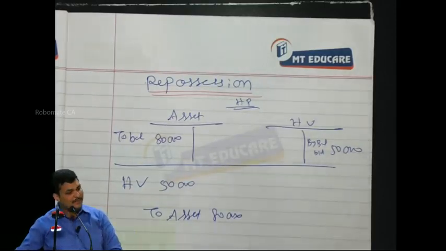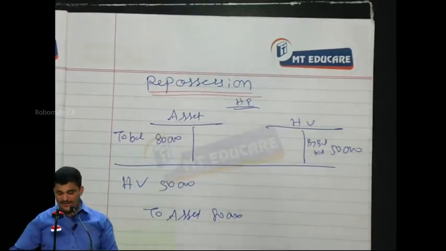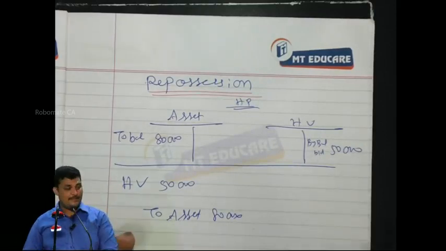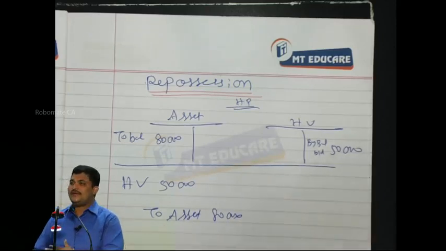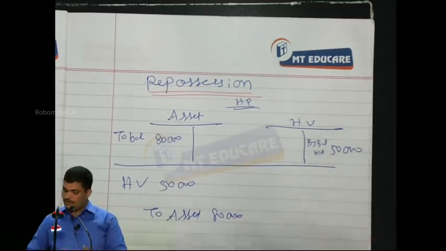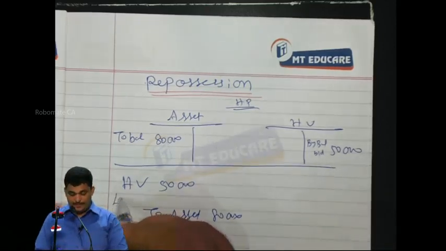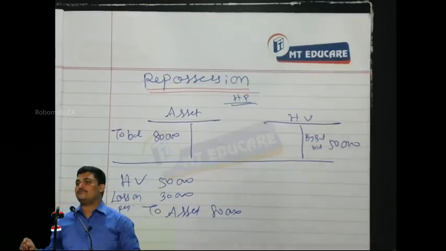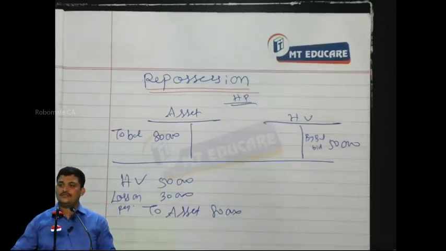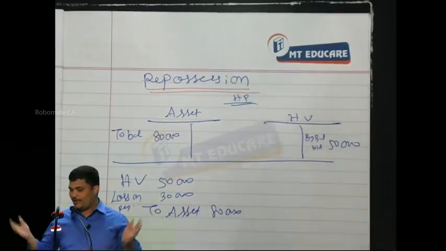Now we find out that when this is happening, our asset is going out to the extent of 80,000, while our liability reduces only to the extent of 50,000. So we are incurring a loss here, and we should bear this loss on repossession, which will be charged to the P&L account. So that is the entry for repossession, simple. With that entry, the topic comes to an end.